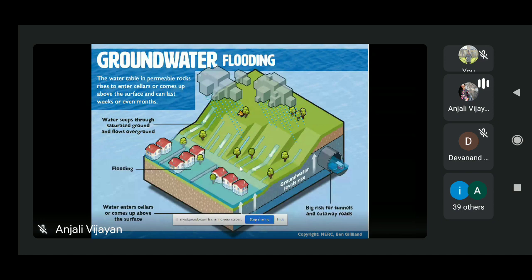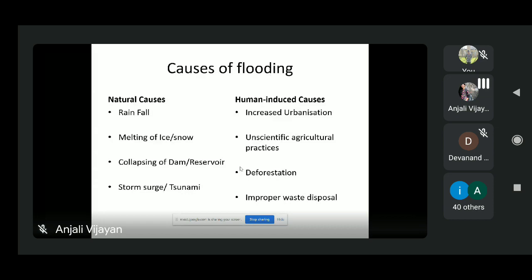One is breaking of the sewage system. The other one, if there is an excess water discharge from other flooding to the sewage system, then also we can have sewage flooding. So it is simply the overflow of water from the drainage and sewage system. As I said, it is very hazardous because it contains both bacteria and contaminant kind of material. Okay, so now we will see what are the different causative factors of flooding.